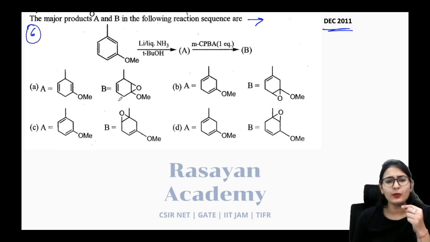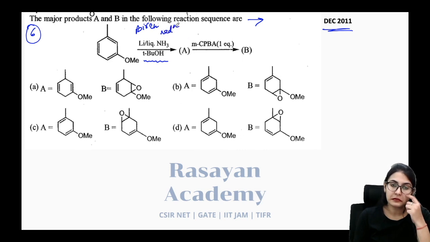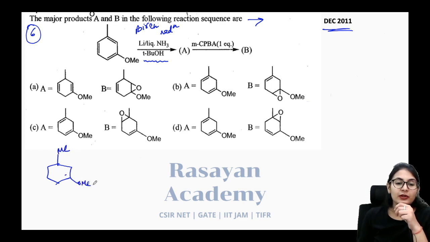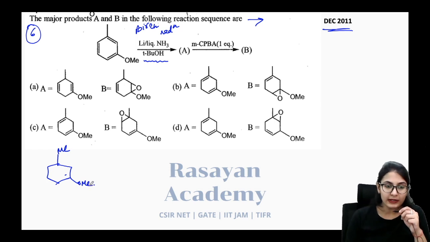So what do you have? Lithium and liquid ammonia in the presence of a polar solvent. Is it the Birch reduction? Yes, it is the Birch reduction. What will the Birch reduction do, guys? In the presence of methyl or ethyl or ethoxy, all the electron donating groups, what will happen?